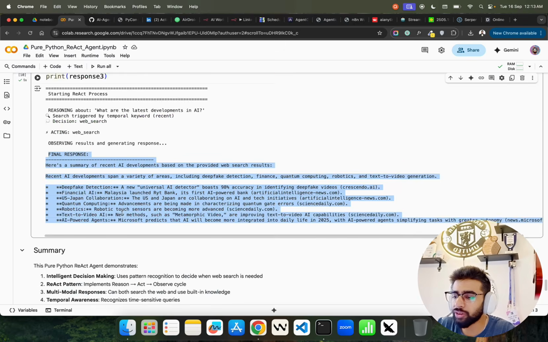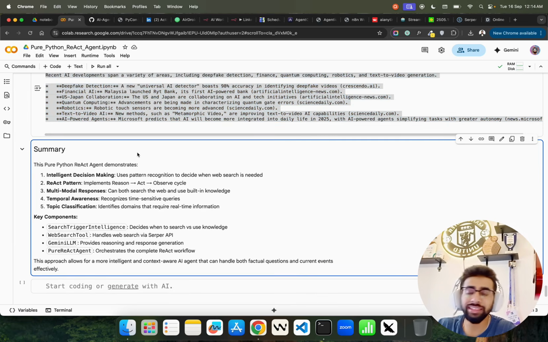Okay, going back here. So this is a summary of the ReAct agent, Reason, Act, Observe. And it's a pure Python demonstration. We didn't use any framework. Of course, there is no state or memory, but we can also do that. Very intelligent decision making through a pattern recognition module to decide when web search is needed.